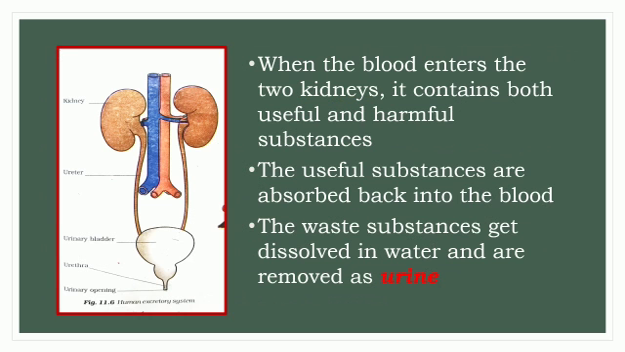Children, here you can see the diagram of the human excretory system. Here you can see the two kidneys. The kidneys are joined with the urinary bladder through the tube-like structures which are called ureters. Then you can see the urethra and the opening which is called the urinary opening. Now we will see the explanation.